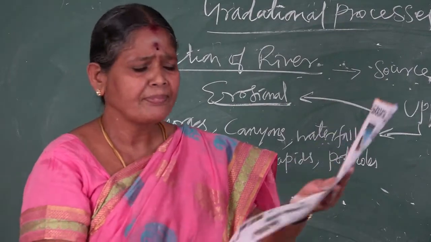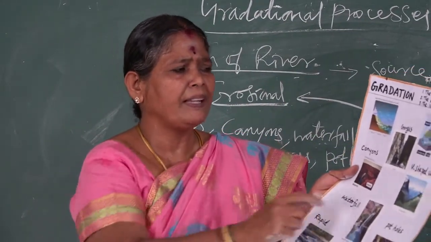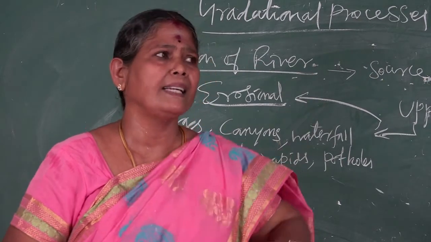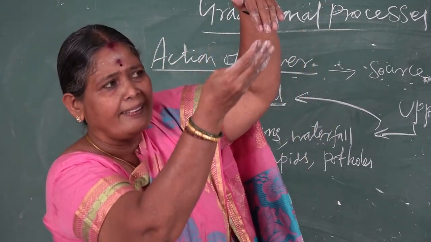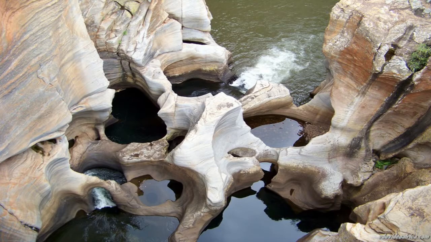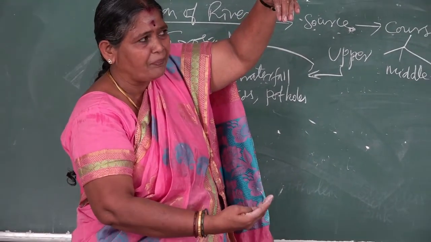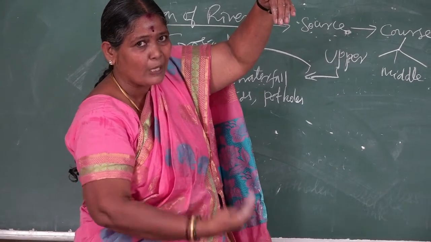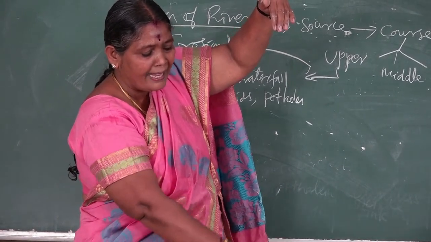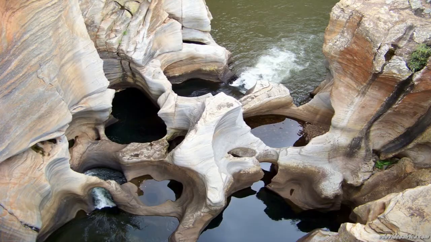Next, plunge pool. What is called a plunge pool? Imagine that when the waterfall is coming fast with speed, beneath the surface the rock layers are eroding. The surface material gets eroded and it creates a depression that is called a plunge pool.